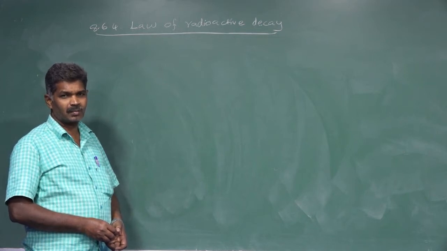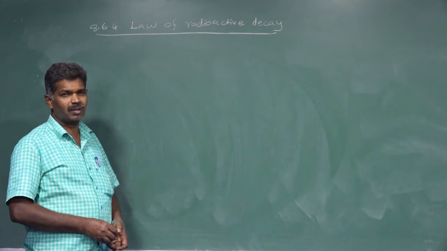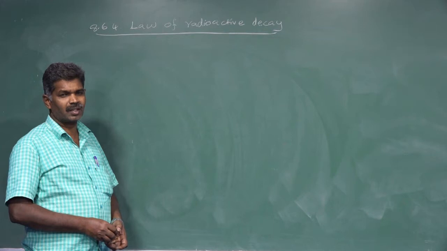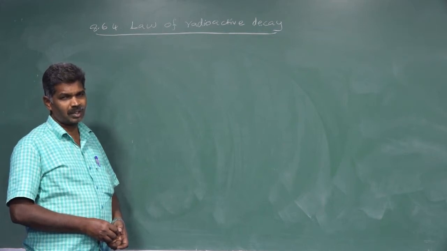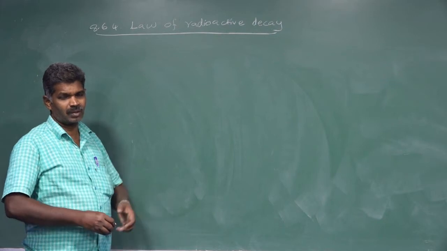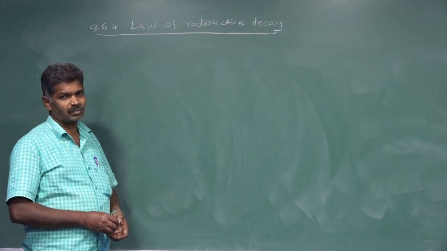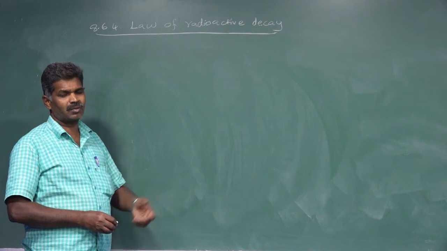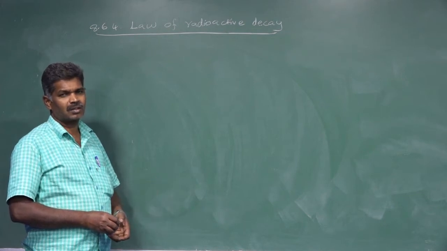Radioactivity is nothing but the spontaneous emission of highly penetrating radiations such as alpha, beta, gamma from the elements which have an atomic number greater than 82. In that, one of the radioactive elements is taken. That radioactive process we are going to see.